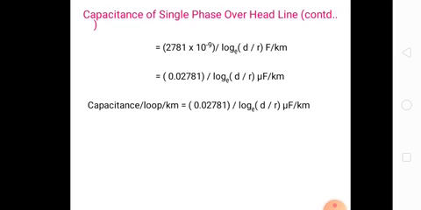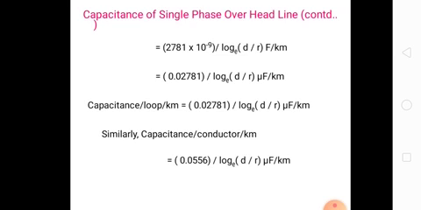So the capacitance per loop per kilometer is equal to 0.02781 divided by log e d by r microfarad per kilometer. The capacitance between the two conductors is pi into epsilon naught by log e d by r, or 0.02781 by log e d by r microfarad per kilometer. Similarly, the capacitance per conductor per kilometer is 0.0556 by log e d by r microfarad per kilometer.